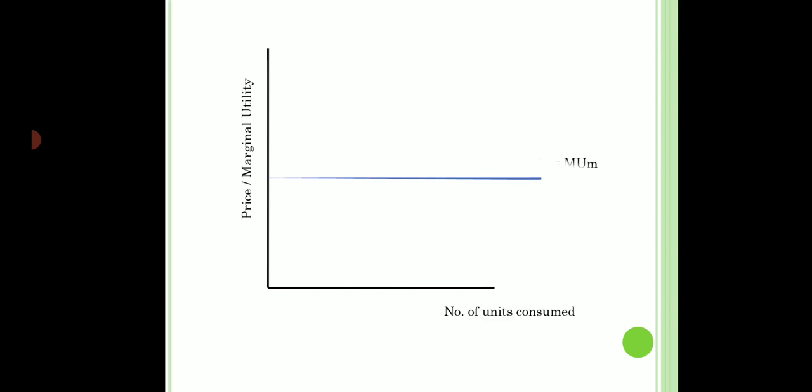So all of us know as per the law that marginal utility of money is constant and the price is also constant. So because it is constant, it is going to be a horizontal line parallel to the x-axis. And we have already derived the marginal utility of X curve. It is a downward sloping line.